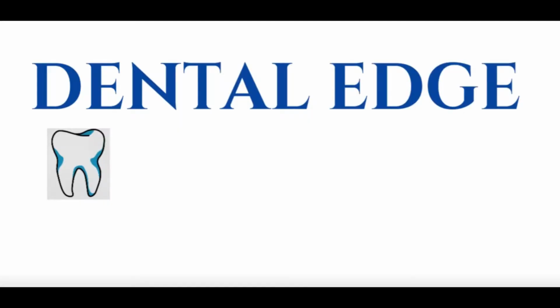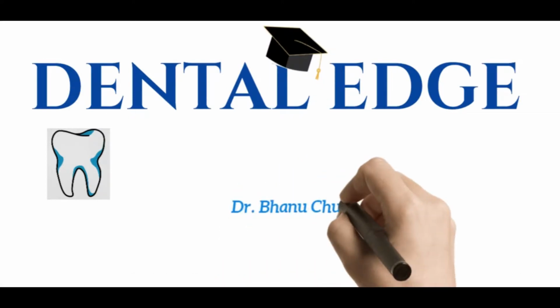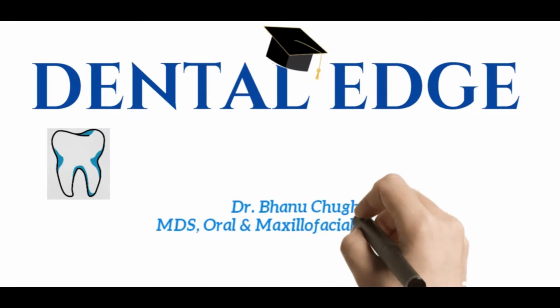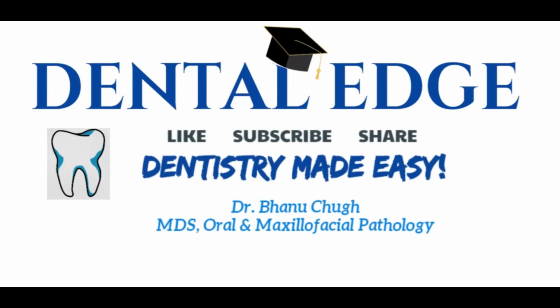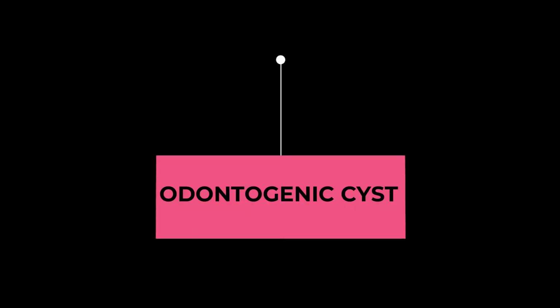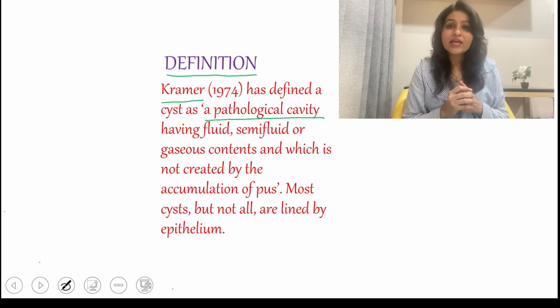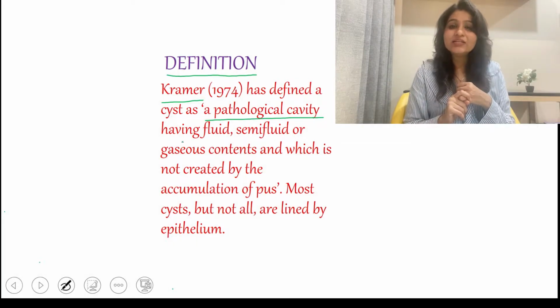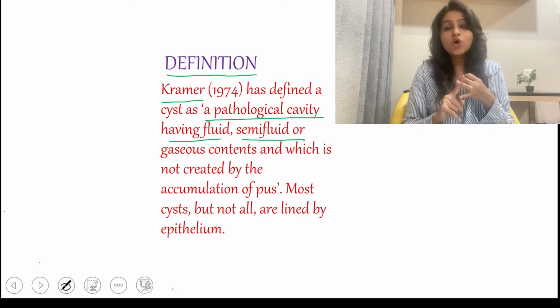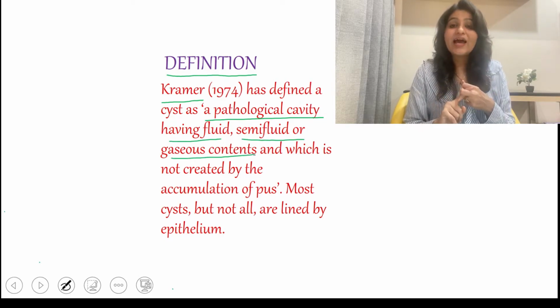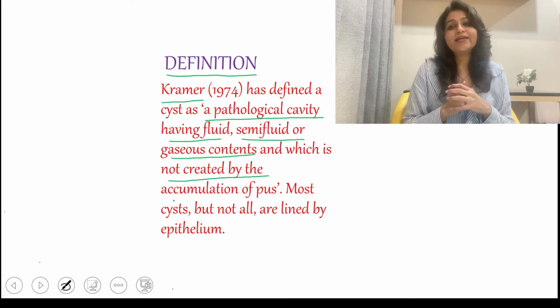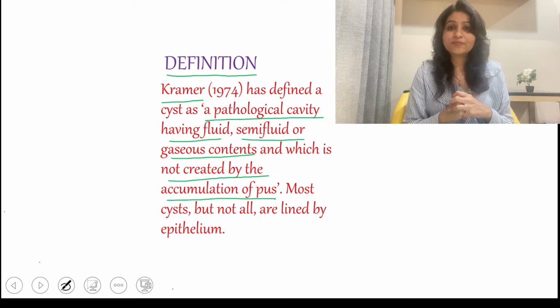Now let's get started with odontogenic cyst. Now let's see what's the definition of a cyst. According to Kramer, a cyst, it's a pathological cavity that contains either fluid, semi-fluid, or gaseous contents, and which is not created by the accumulation of pus.